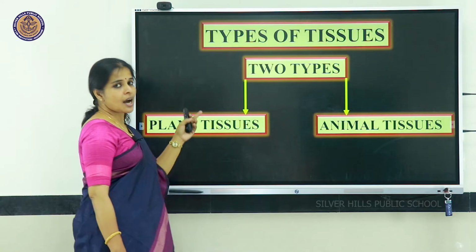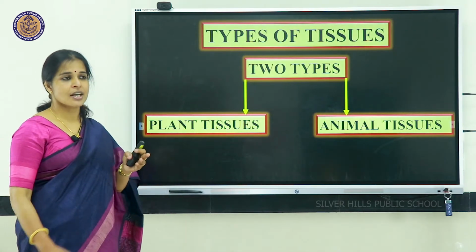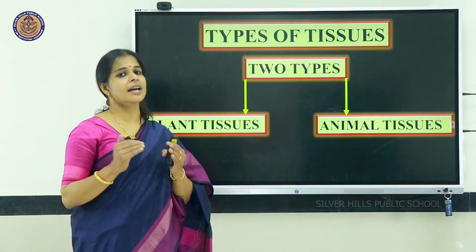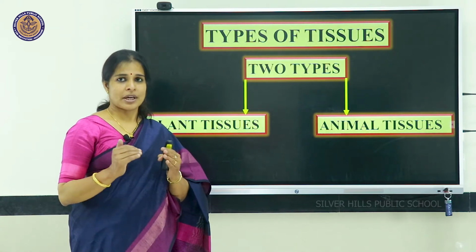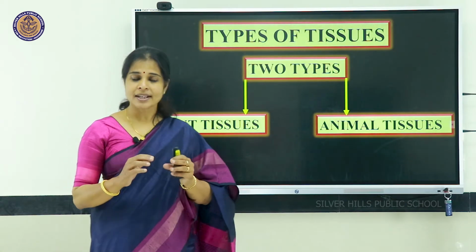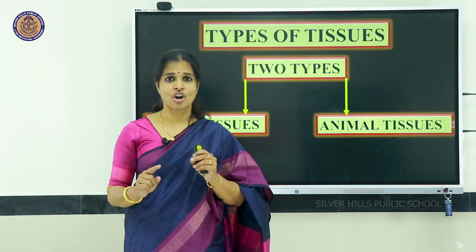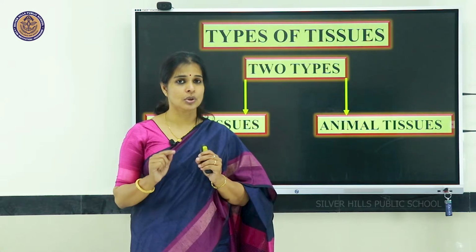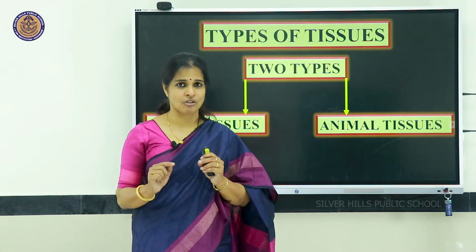They show certain differences, as you all know that there is a difference between the plant cell and animal cell. One important difference between a plant cell and animal cell is that plant cells have a cell wall other than the cell membrane, whereas animal cells have only a cell membrane, there is no cell wall.